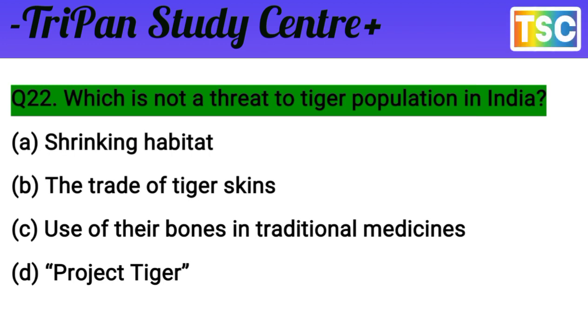A question here: which of these is not a threat to the tiger population in India? The options are: A, shrinking habitat; B, the trade of tiger skin; C, the use of tiger bone in traditional medicine; and D, Project Tiger. You know that one of the four options is correct.